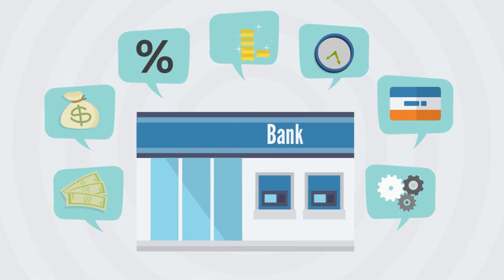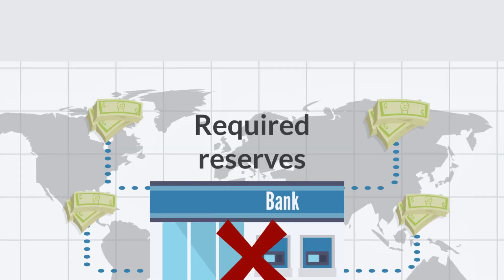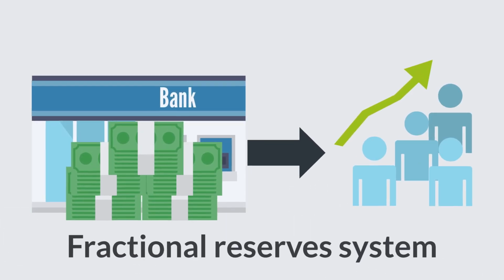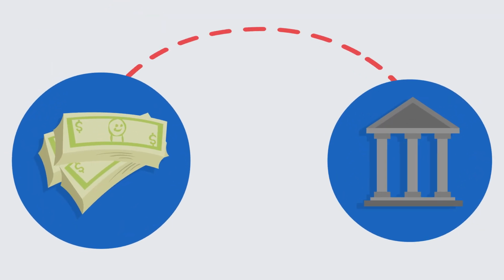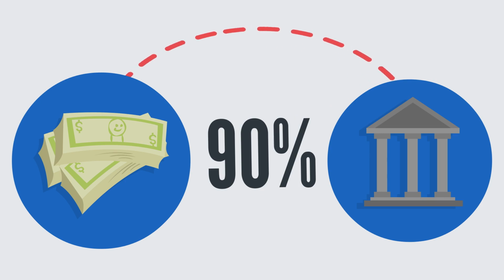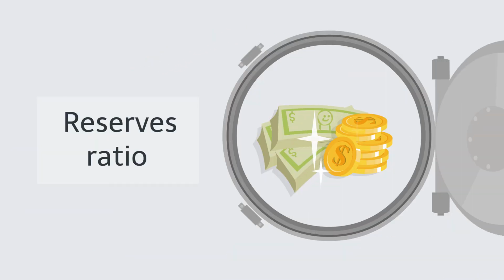The central bank can control how much money is created by changing that fraction. The fraction that cannot be used is called required reserves. That is why this system is called the fractional reserves system. Let's imagine that the central bank rules that the bank can use 90% of the total they have. The other 10% is called the reserves ratio.